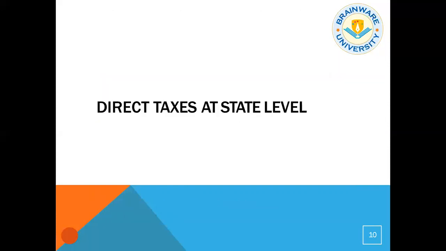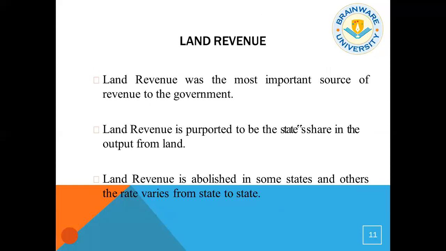Now, what are the direct taxes existing at the state level? There is land revenue. Land revenue was the most important source of revenue to the government. Land revenue is purported to be the state's share of the output from land. Land revenue is abolished in some states, and in others the rates vary from state to state.